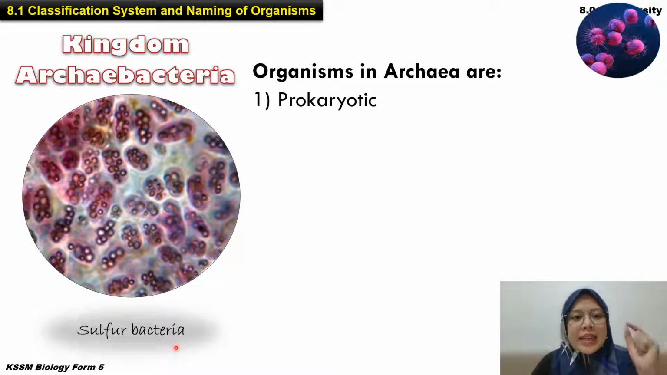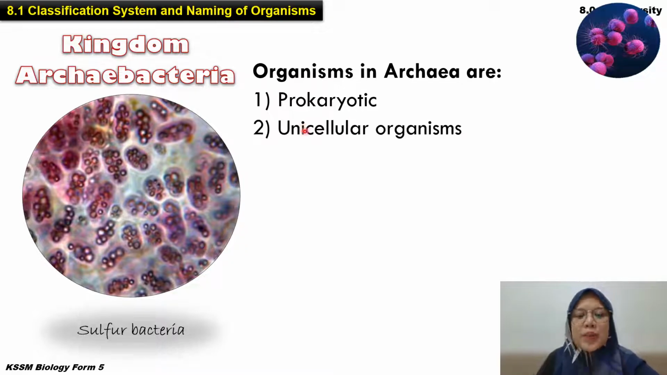First, this organism under kingdom Archaebacteria is prokaryotic. So what is meant by prokaryotic? Okay, jot down, tulis sikit. Prokaryotic membawa maksud, it means that the cell does not have nucleus. Dia tak ada nucleus, dia tak ada cytoplasm. Dia very simple cell. So that is known as prokaryotic. So for the kingdom Archaebacteria, first it is prokaryotic.